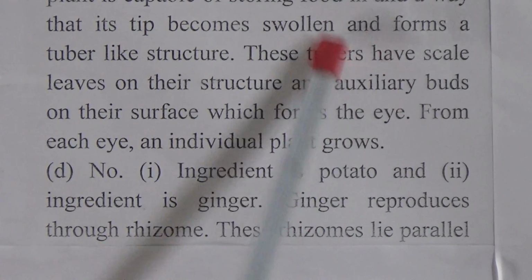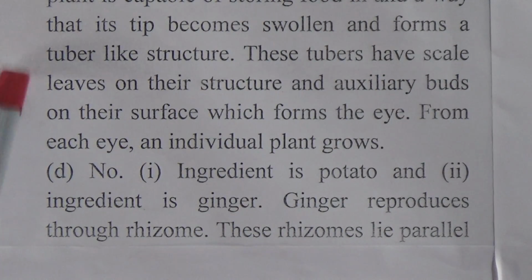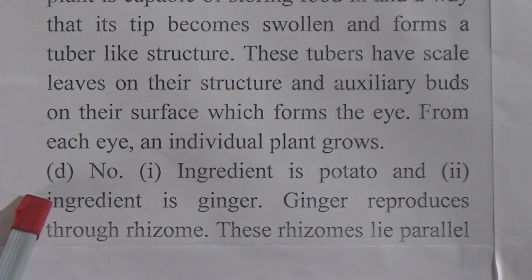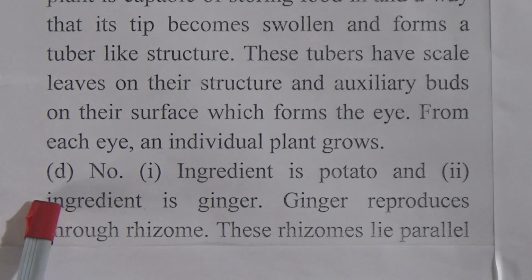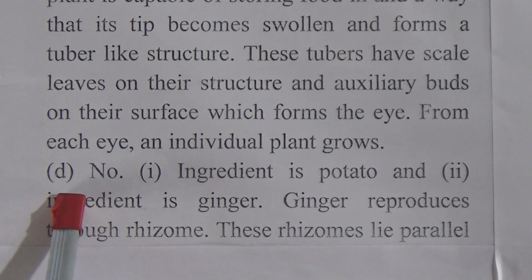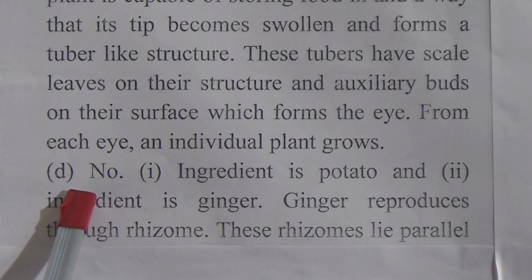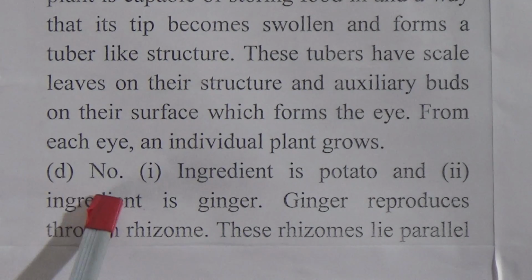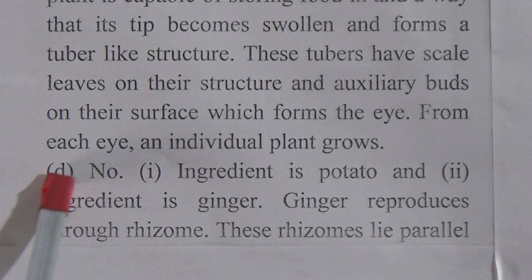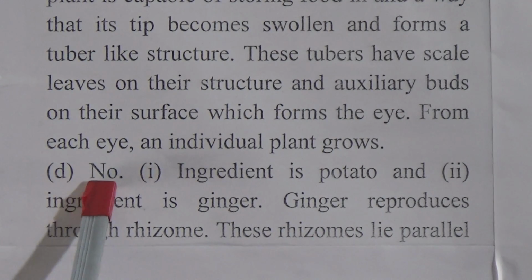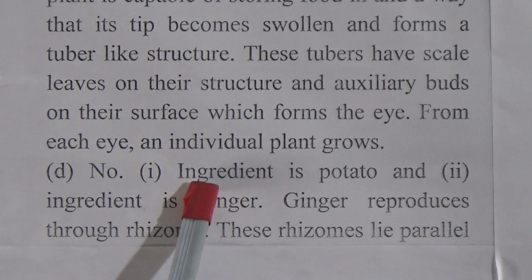Dear students, you can follow your textbook for this question and answer too. Now come to question number D. The question was: both of the ingredients mentioned in the stem undergo the same vegetative reproduction method but the ways are different. Justify your statement. The first one was potato, whose reproduction we have discussed, and the second one is ginger, and we know ginger is